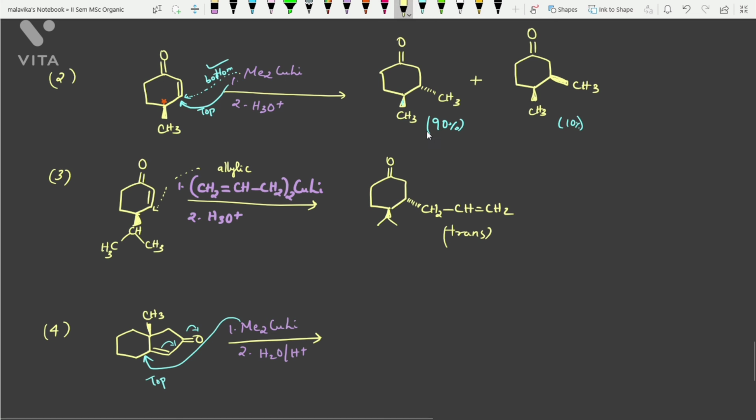Okay, so the product will be like this, where two methyl groups are at the top face. So you have to draw the chair form of the product, and that you can see this will be the favorable position of attack.